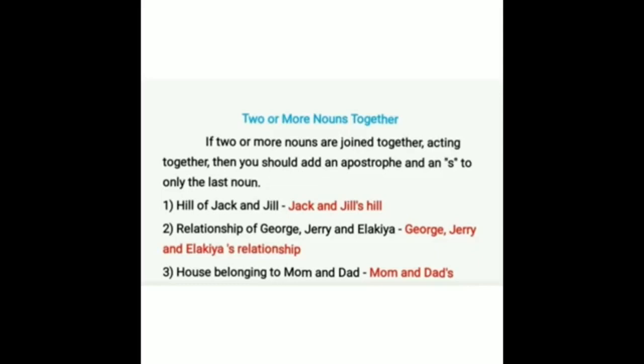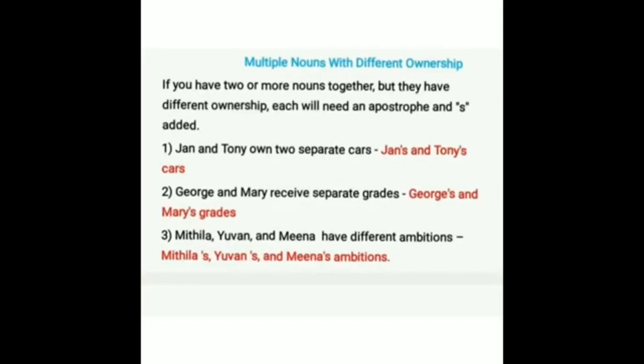So when two or more nouns are joined together, we add apostrophe s to the last noun. Third one, house belonging to mom and dad: mom and dad's house. Okay, children. If two or more nouns are joined together, you should add an apostrophe and s to only the last noun.